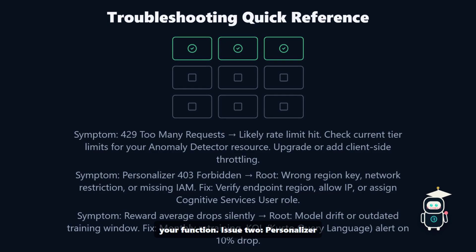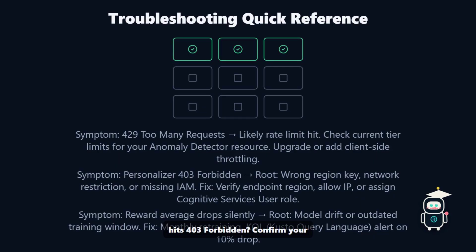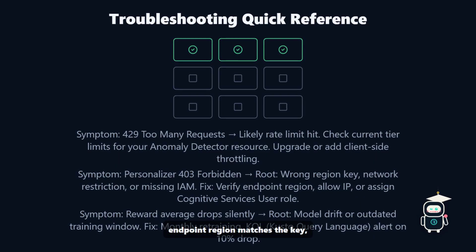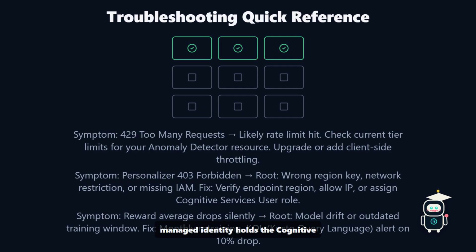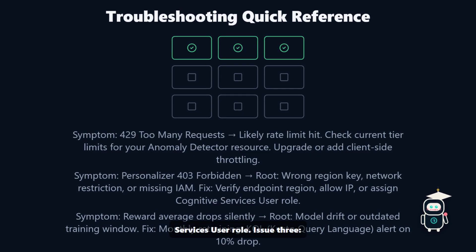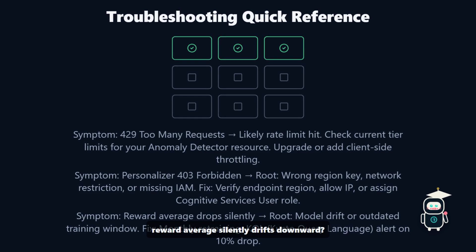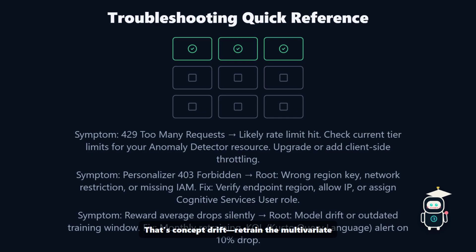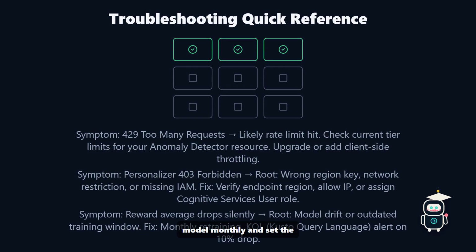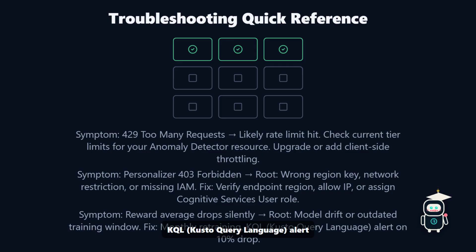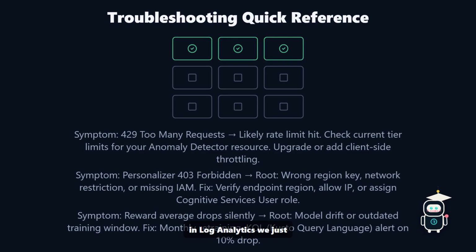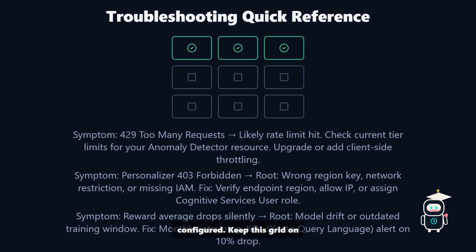Issue 2. Personalizer hits 401 or 403 forbidden. Confirm your endpoint region matches the key, allow your outbound IP through any firewall, and verify the managed identity holds the Cognitive Services User role. Issue 3. Reward average silently drifts downward. That's concept drift. Retrain the multivariate model monthly and set the KQL, Kusto Query Language, alert in Log Analytics we just configured. Keep this grid on your second screen during the week.